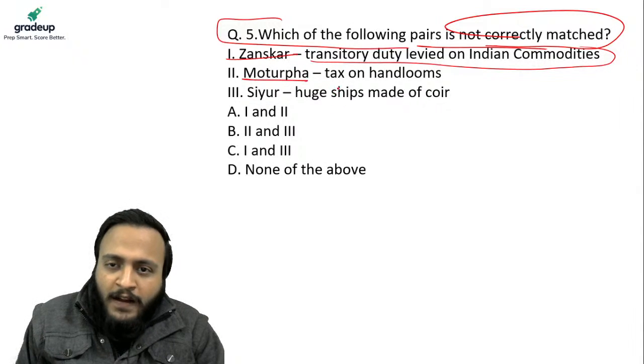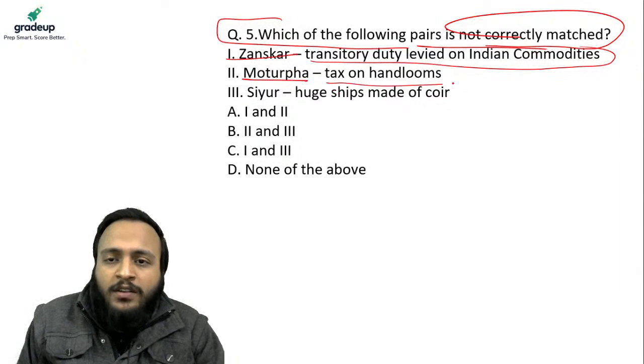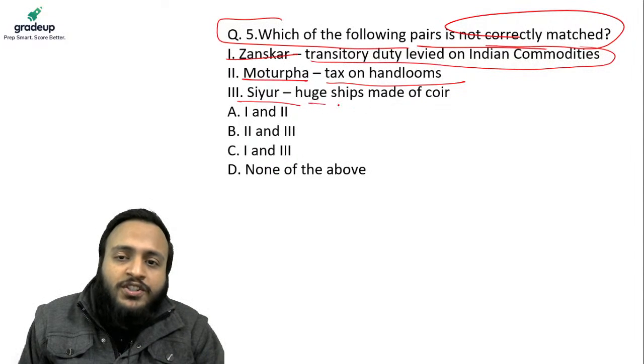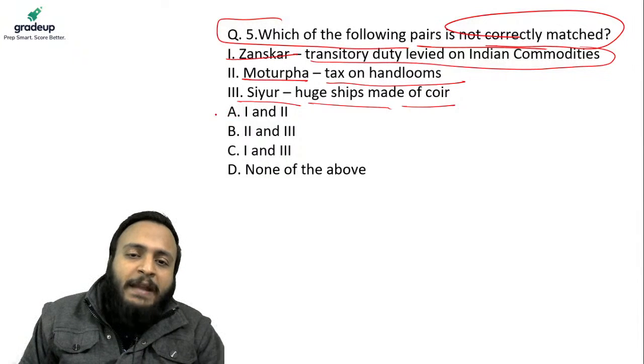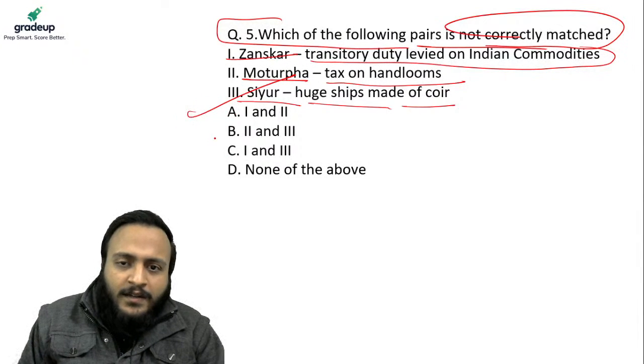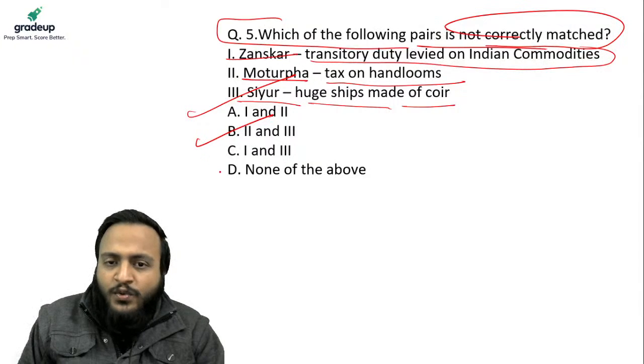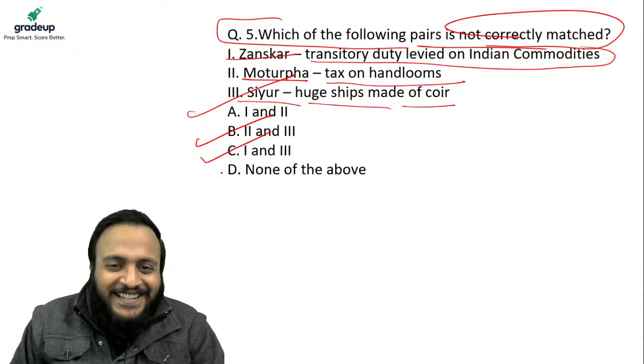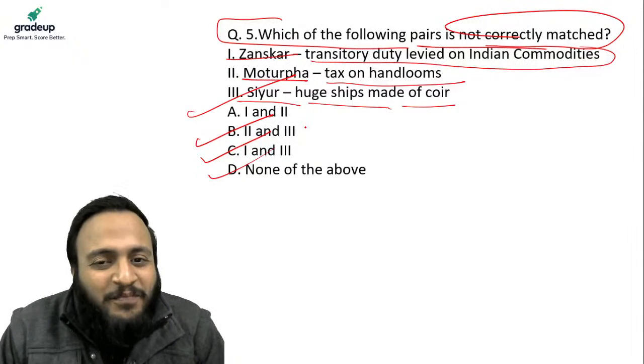Then Mutarfa, that is the tax on the handlooms. Then Sayur, that is the huge ships made up of coir. Then which is not correctly matched? A, that is 1 and 2. B, that is 2 and 3. C, that is, yes guys, I'm sorry for that. And D, that is none of the above.